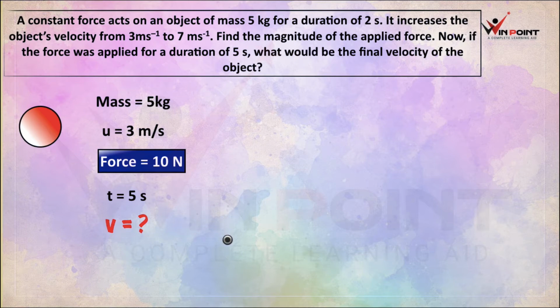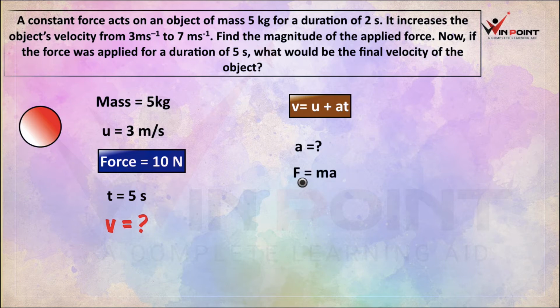How can we find the final velocity? There is an equation for v. V is equal to u plus at. What is the value of u? U is 3 meter per second. What is the value of a? We need to find the value of a, right? We don't know the value.